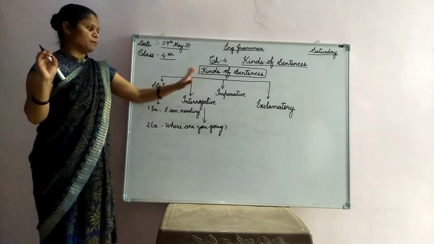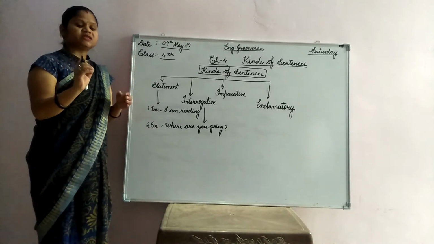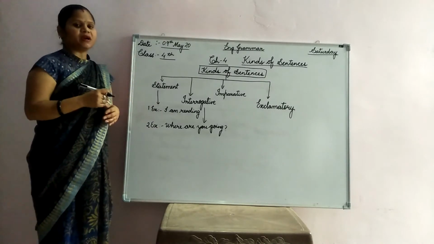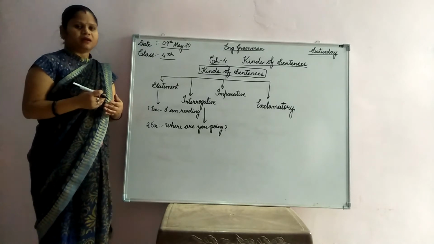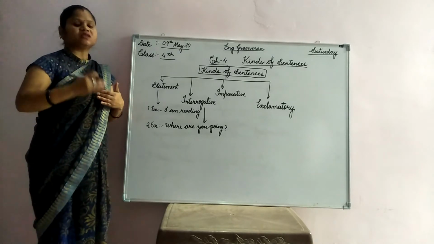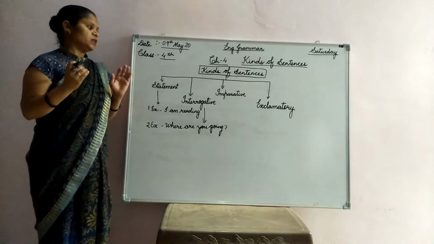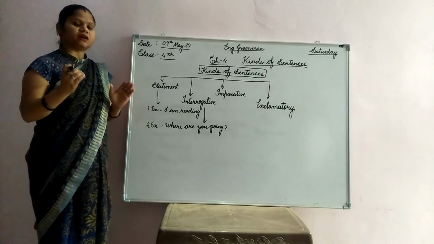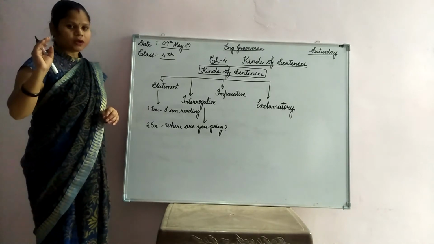Now next is the imperative sentence. In imperative sentences, we command somebody, we request somebody, we order somebody. In this sentence, our sentence begins with a verb. The same process is here: this sentence will also start with a capital letter and will end with a full stop. Okay.